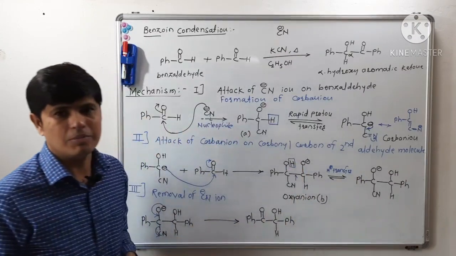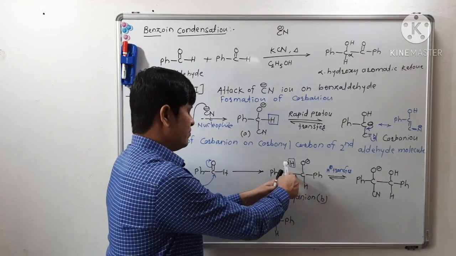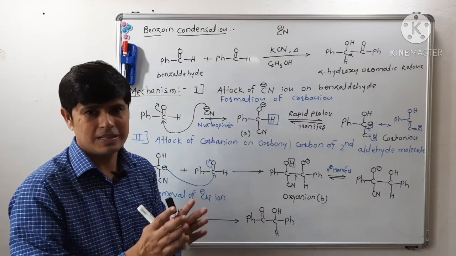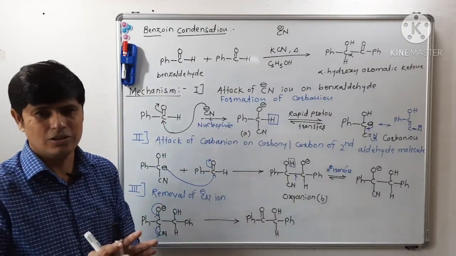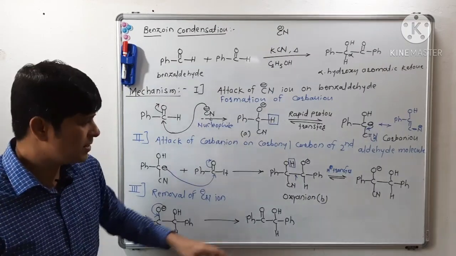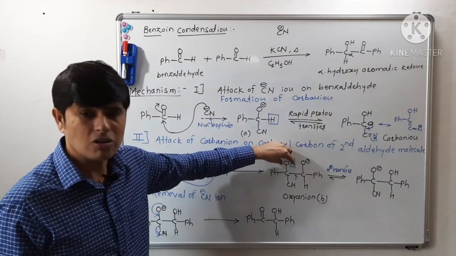This new carbon-carbon bond will form between the first benzaldehyde carbon and the second benzaldehyde carbon, that is, between the first benzaldehyde molecule and the second benzaldehyde molecule. In between that, there will be a formation of a new carbon-carbon bond. Now this is what? Oxyanion B.